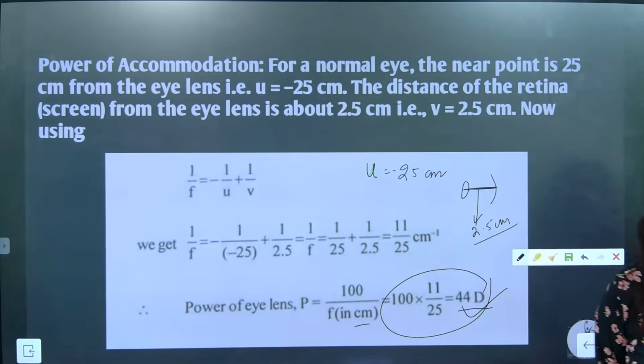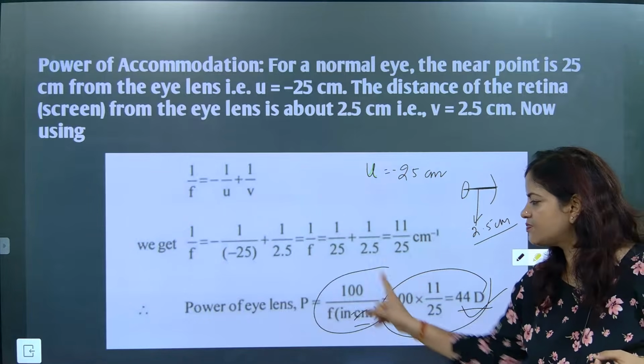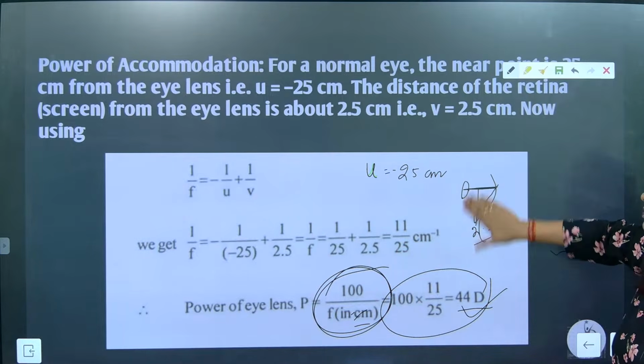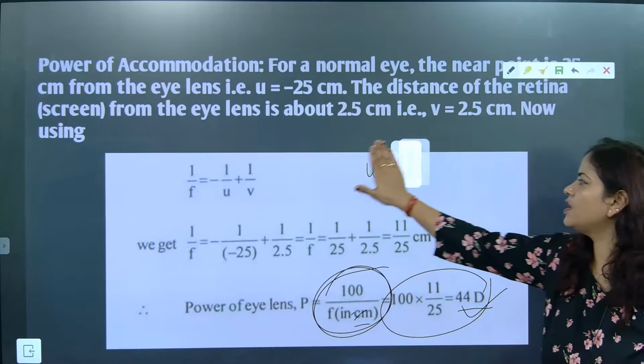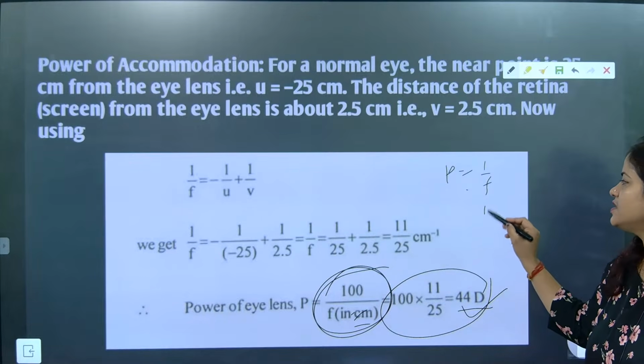The distance between the retina and the lens is 2.5 centimeter. The focal length is coming as how much? 1 by f is 11 by 25, so the focal length will be 25 by 11 centimeter. Because power of accommodation is 1 by focal length, I have done it directly here. Power of accommodation is nothing but 1 by focal length. Correct? So directly 1 by focal length is 11 by 25.